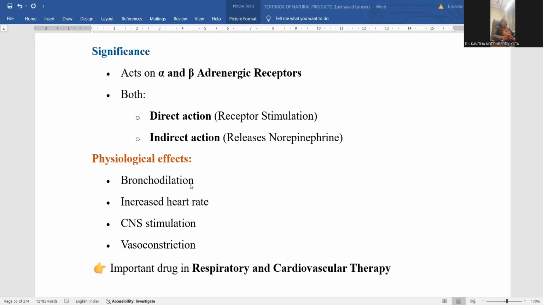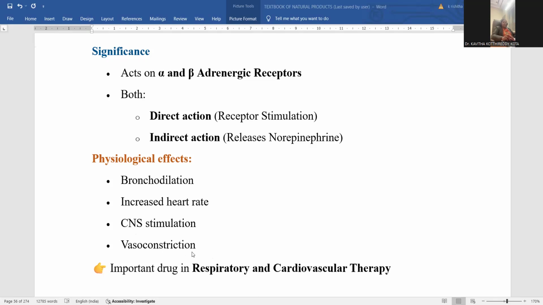And not only lung functioning and heart functioning, but also the nervous system, right? Ephedrine consumption will elevate the action of the nervous system. The central nervous system is activated by means of ephedrine alkaloids, so that proper working of the nervous system is possible. That is required for all activities of human beings or any living organism. All activities are controlled by the central nervous system. So here CNS activation gives rise to the active part of all kinds of activities. All organs will work in a harmonious and effective manner.